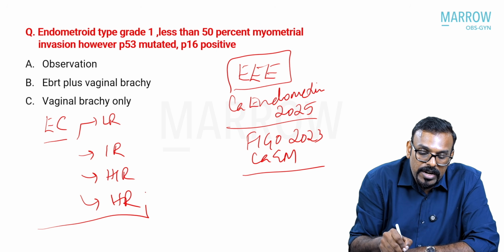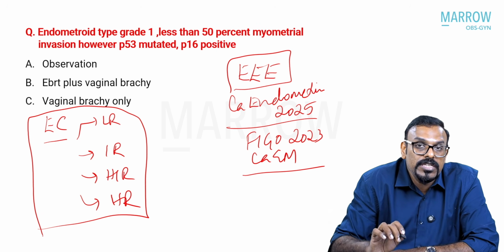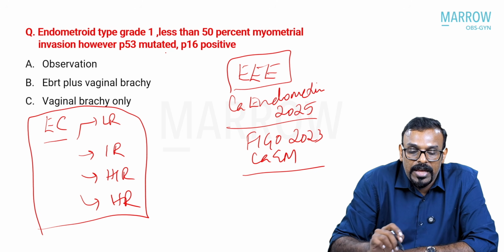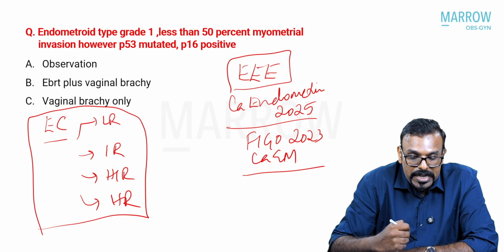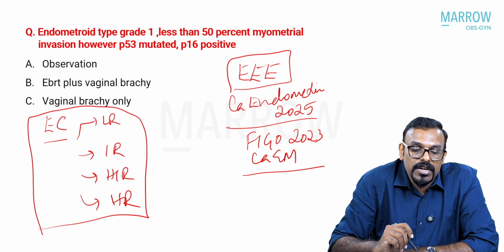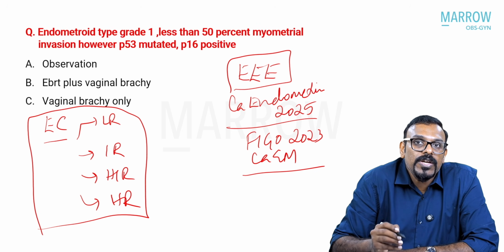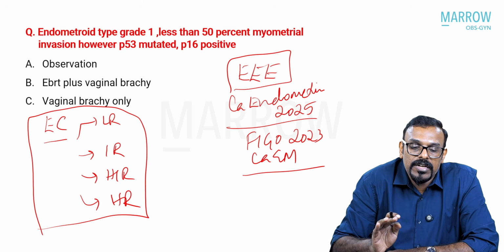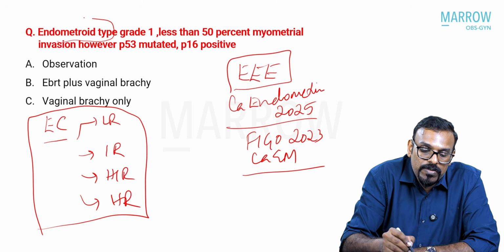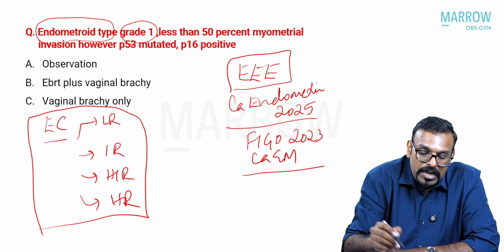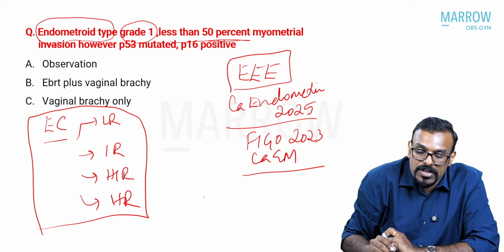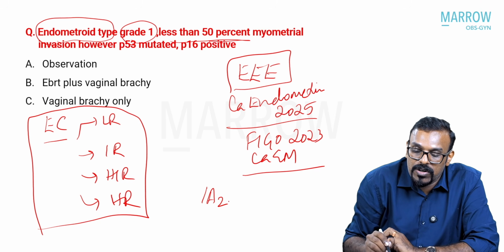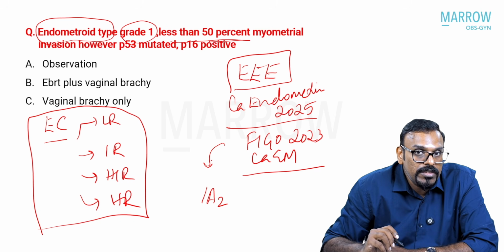And where does the patient in this question lie? Again, I'm not sure whether all the questions are actually complete, because when you look at the staging part, endometrioid carcinoma, grade 1 and less than 50% myometrial invasion, up to that it denotes 1A2 according to your new FIGO 2023 classification.